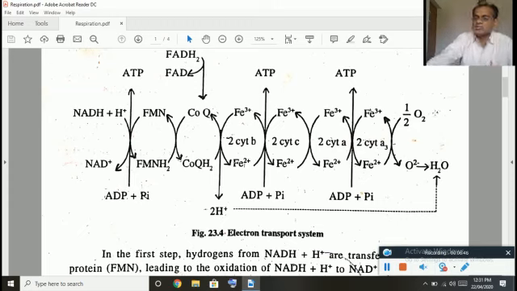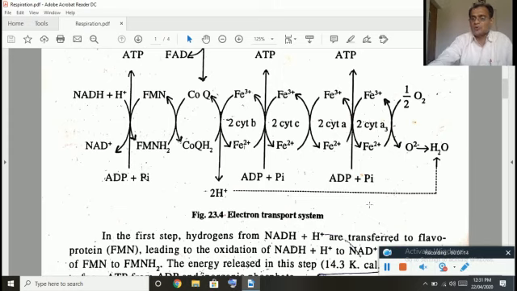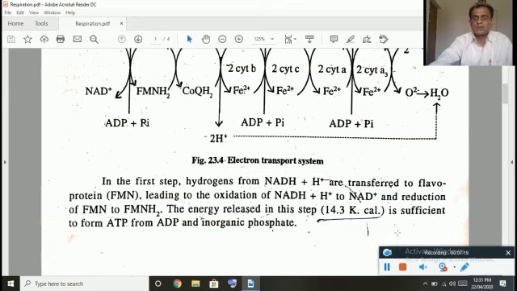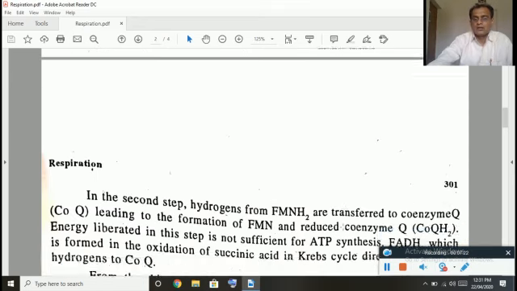So therefore oxygen is very important. There must be a continuous supply of oxygen so as to form the ATP. All aerobic organisms depend on oxygen. If oxygen is not provided for even 2 or 3 minutes, there is no formation of ATP, so the organism will struggle. A continuous supply of oxygen is therefore required. If oxygen is not available for more than 3 or 5 minutes, death of the organism is possible.